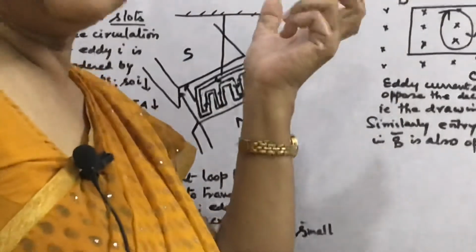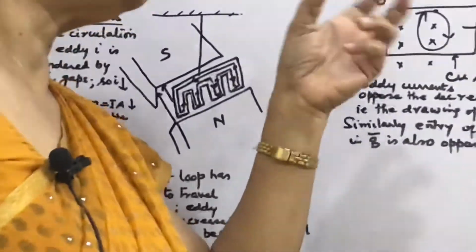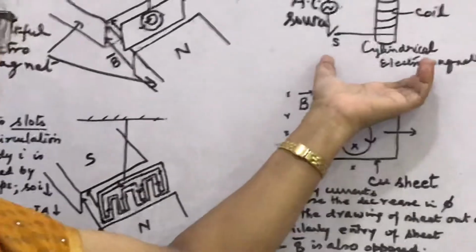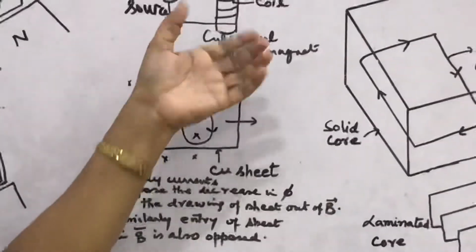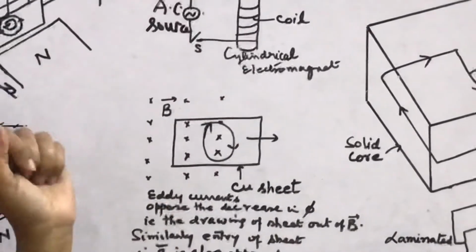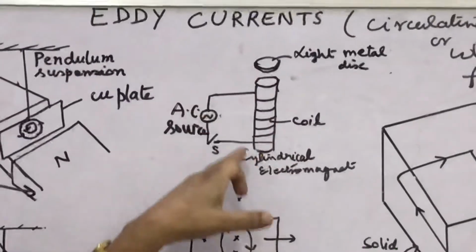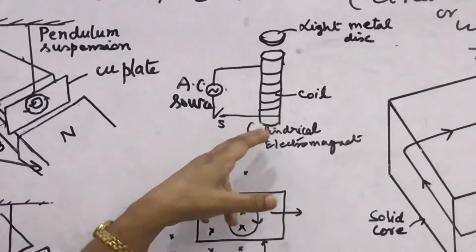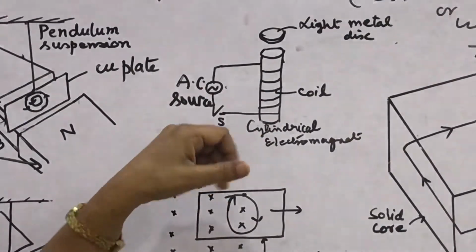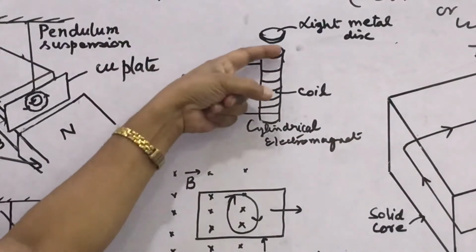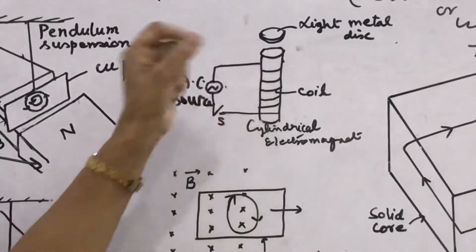Come to the next experiment. How will you find the eddy currents application, or how does this experiment show it? It is very interesting. Look here, this is an electromagnet of the cylindrical type, in the shape of a cylinder, and a metal disc is placed at the upper top portion of the cylinder.